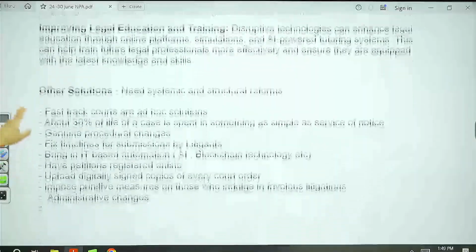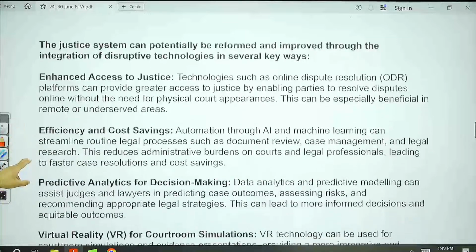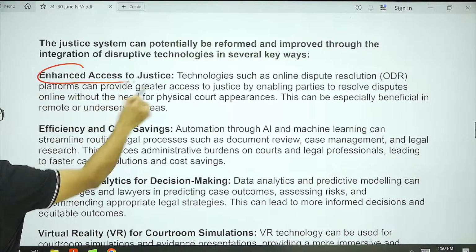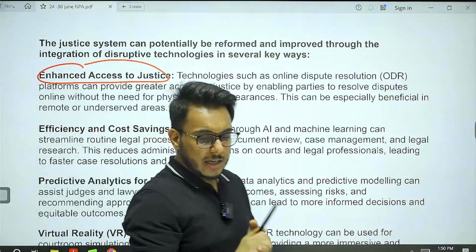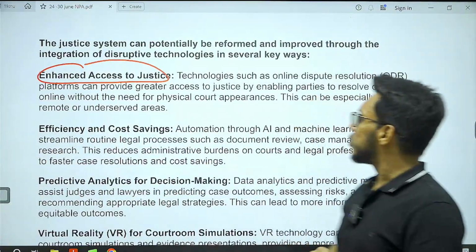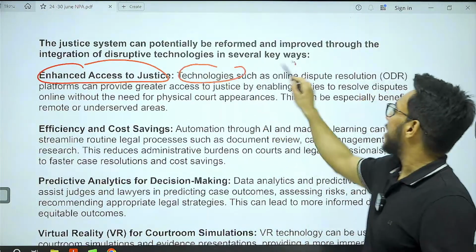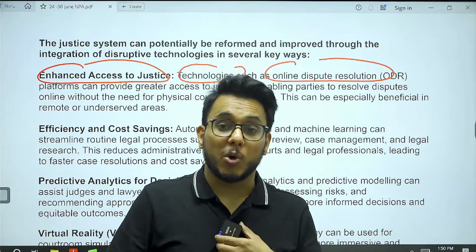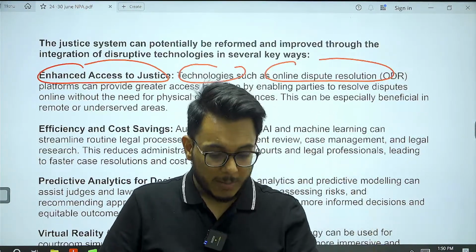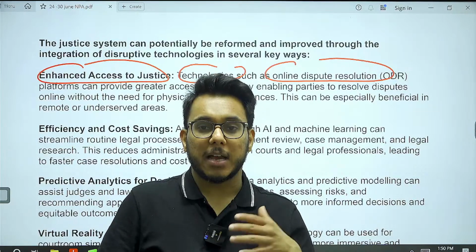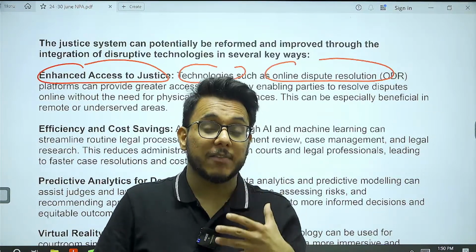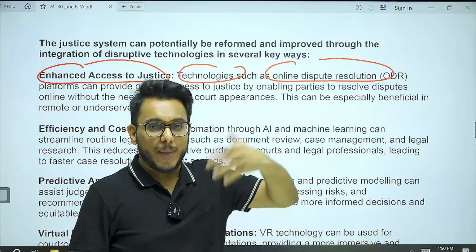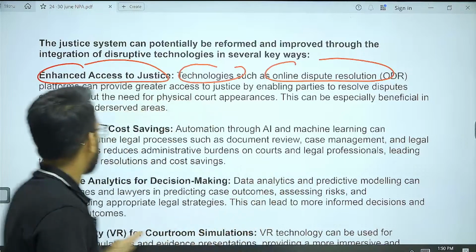So therefore, guys, what is the way out in this particular kind of matter? Number one, in order to enhance access to justice, I told you many times that justice is not accessible. What needs to be done? Technologies are to be used. Online dispute resolution. Supreme Court is in Delhi. People from South India, West, East, Northeast might find it very difficult and very expensive to travel. So online dispute resolution is there so that the parties need not travel, and it will lead to a lot of cost saving for them.